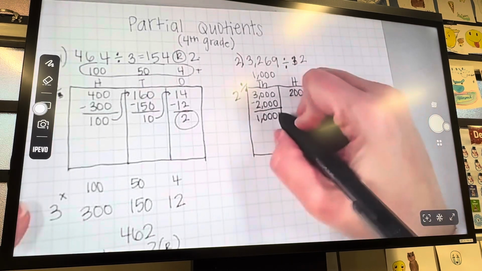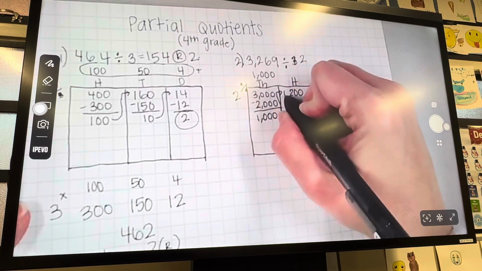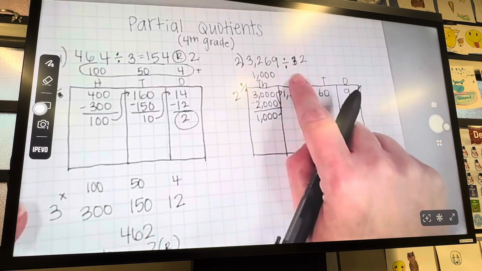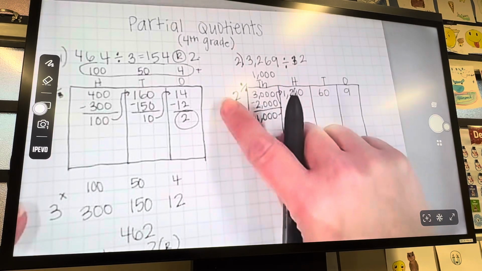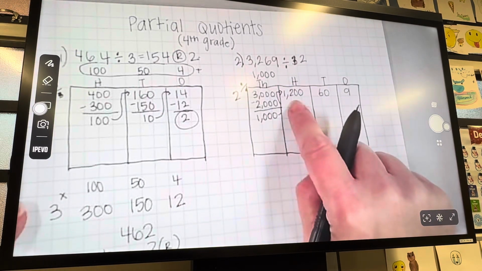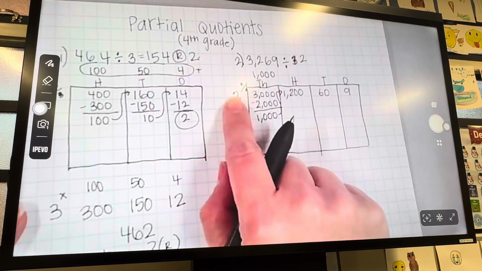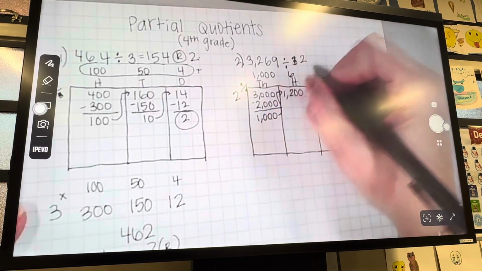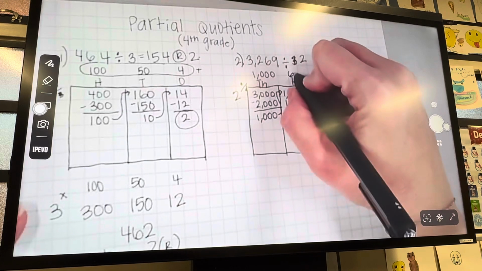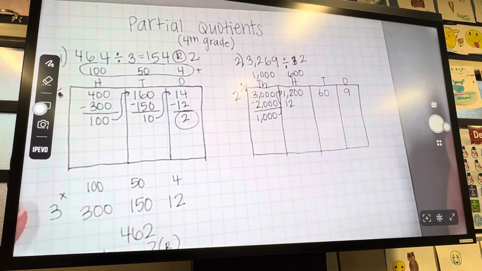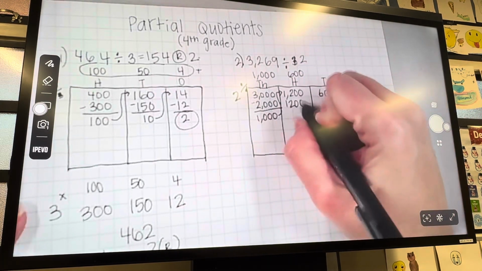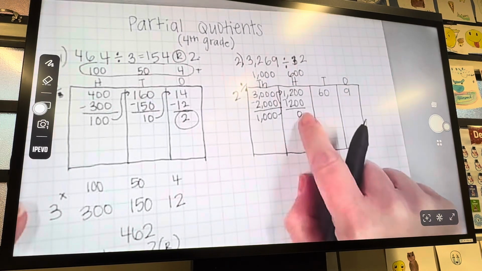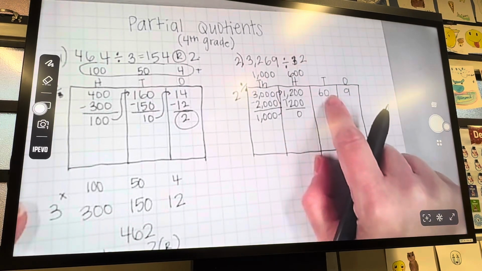Okay, so we're going to move that 1,000 now over to our hundreds chart. So now we need to figure out how many hundreds, 100, 200, 300 groups of 2 can come out of 1,200. Knowing our powers of 10 rule, 2 times 6 is equal to 12, and we add 2 zeros because it is the hundreds chart. So we add our 2 zeros and we subtract. There's nothing left over here, so we don't have to bring anything over to our tens column.